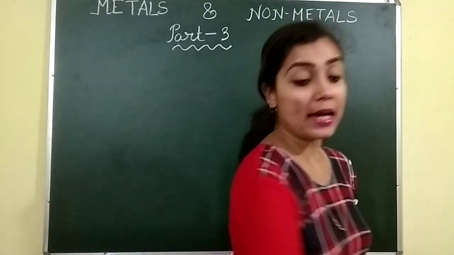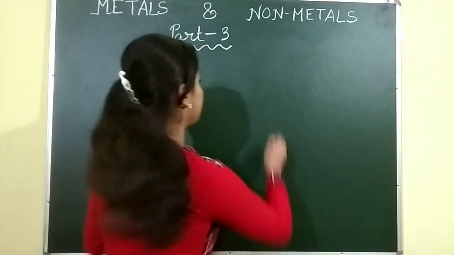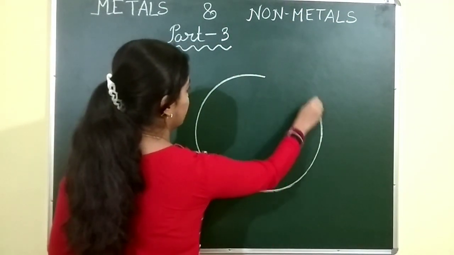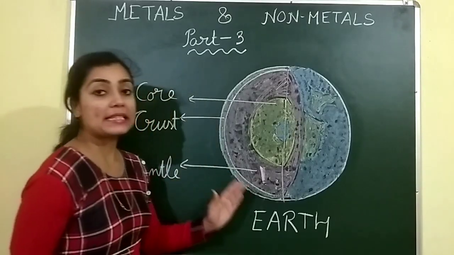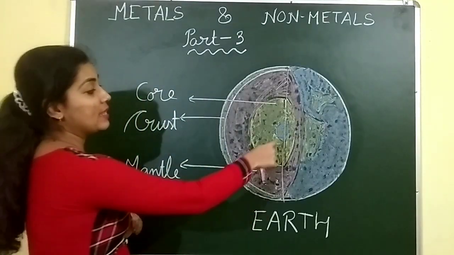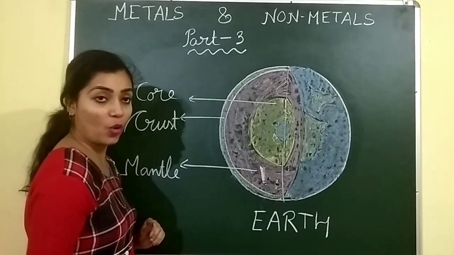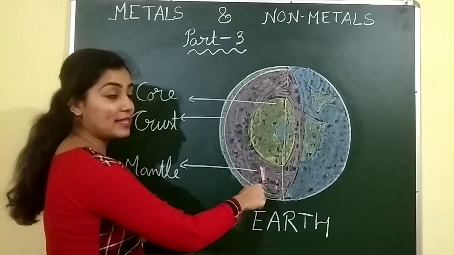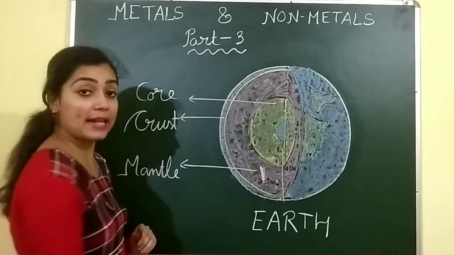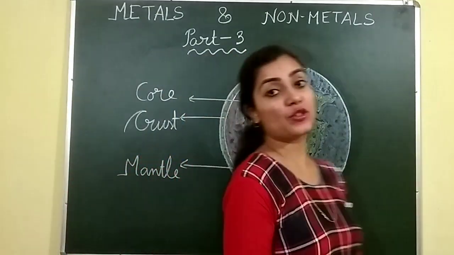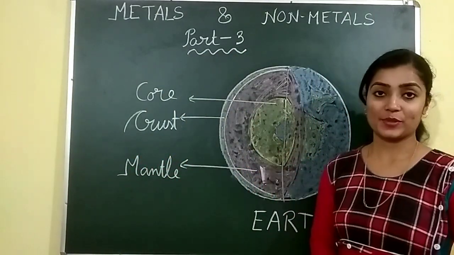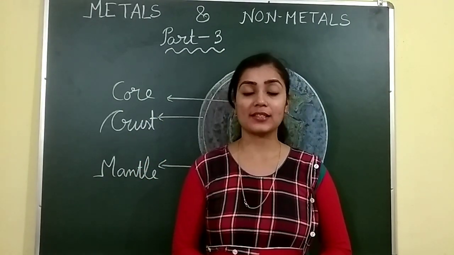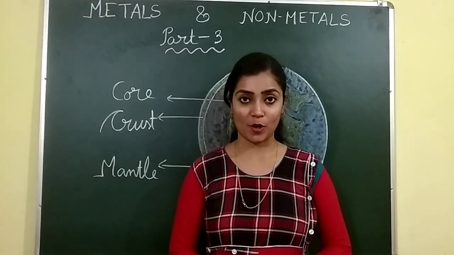Earth's crust means our Earth is divided into 3 layers. If this is our Earth, this interior layer is called the core, this part is called the mantle, and the outermost part is called the crust. The metals are actually found in the crust. Metals are found in the Earth's crust in different forms based on their reactivities.